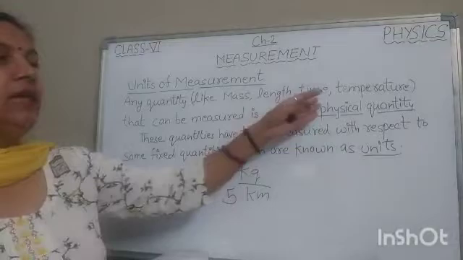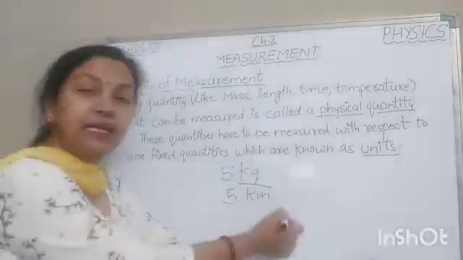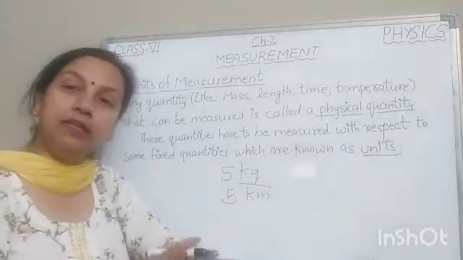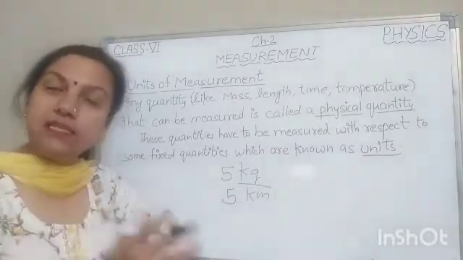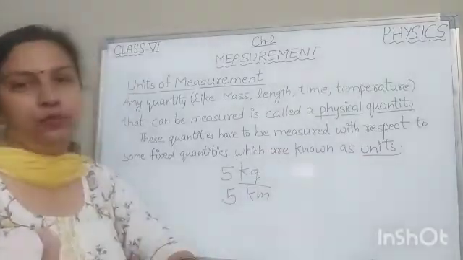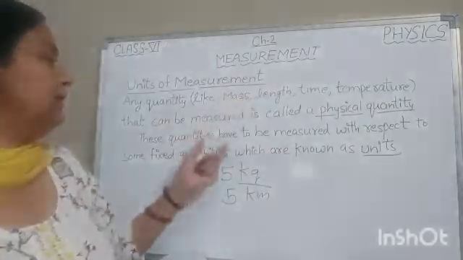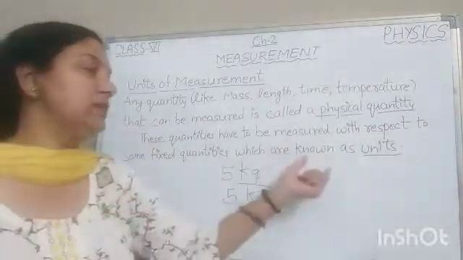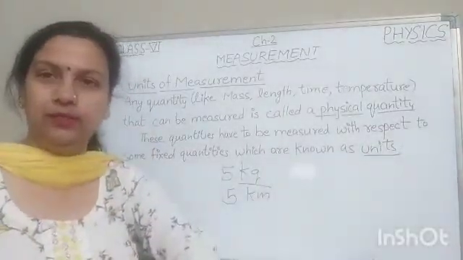Then time: second, hours, minutes, and temperature: Kelvin, Celsius, Fahrenheit, like this only. So these quantities have to be measured with respect to some fixed quantities which are known as units.